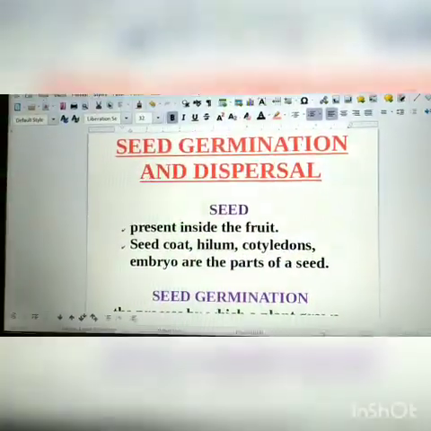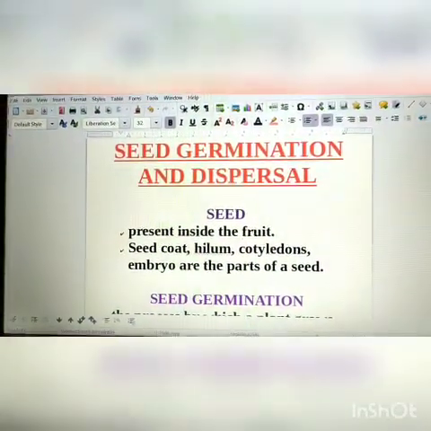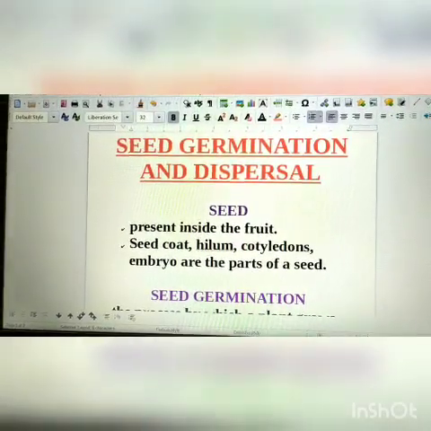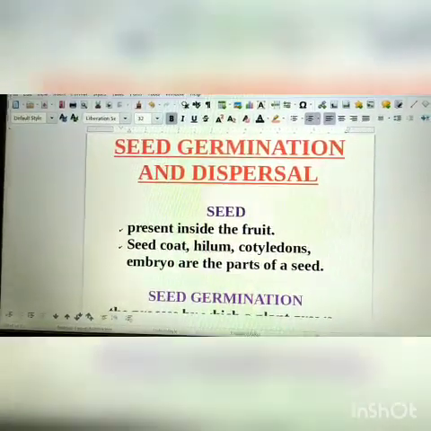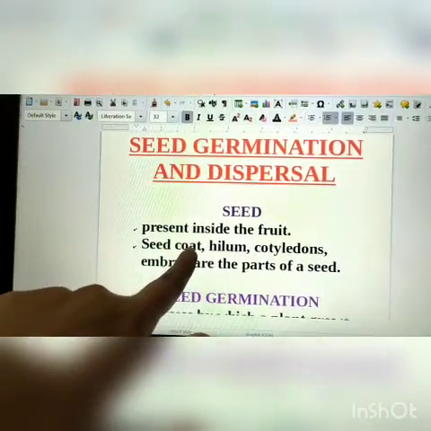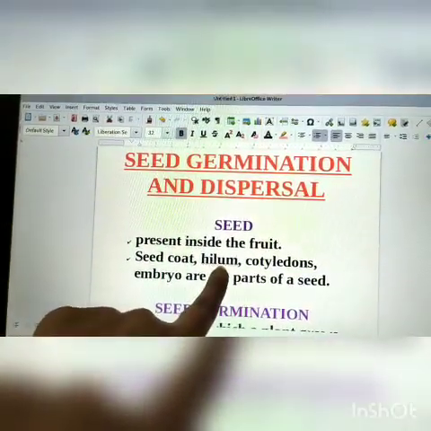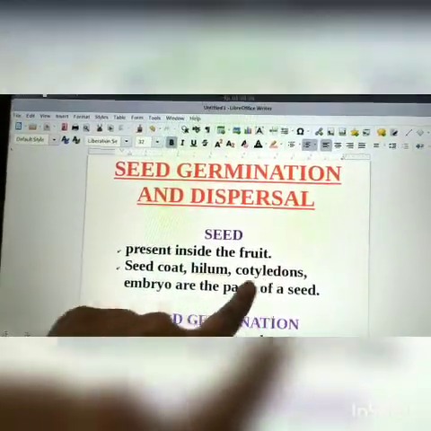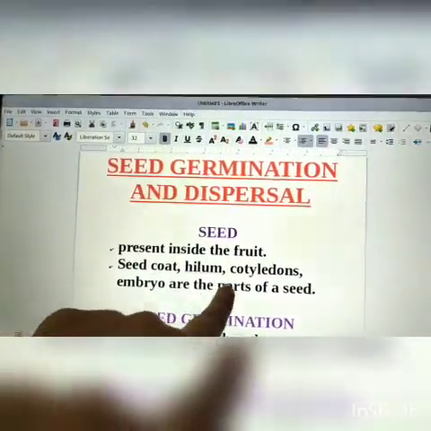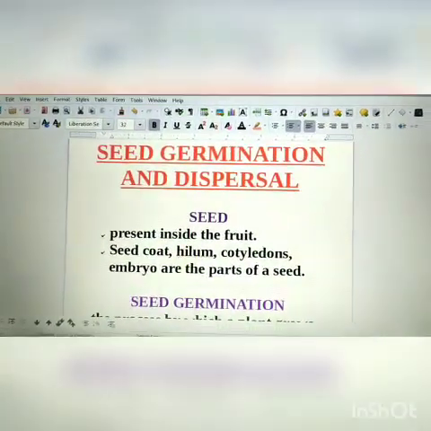And what are the parts of seeds? Yes, seed coat, hilum, cotyledons, embryo are the parts of a seed. So we have discussed these parts in the previous video.